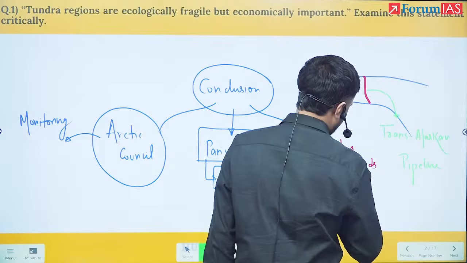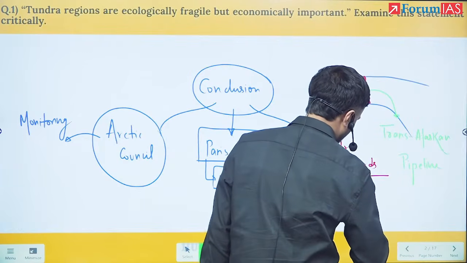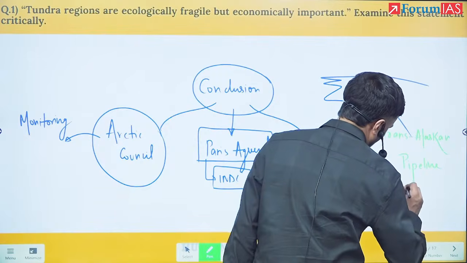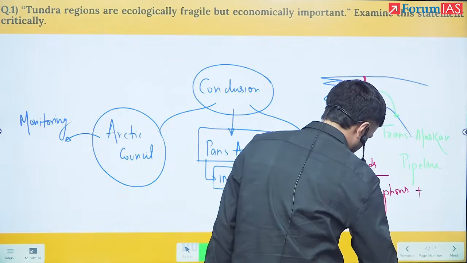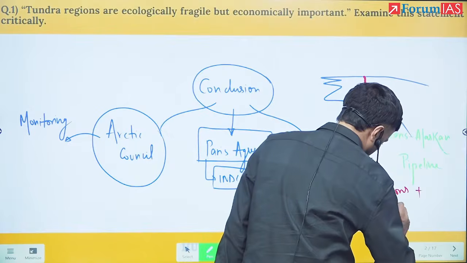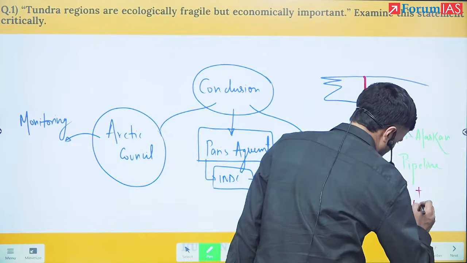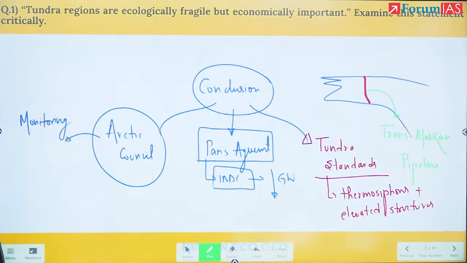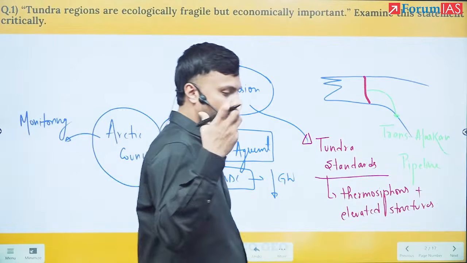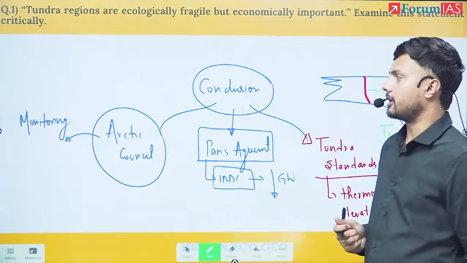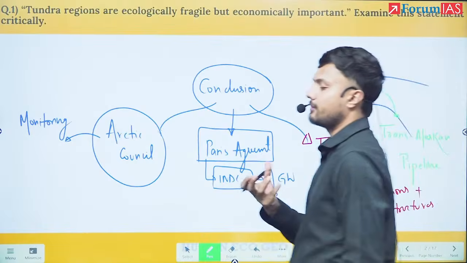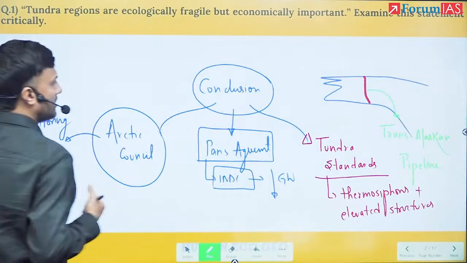Tundra standards means they have deployed thermosiphons plus elevated structures to ensure that the subsidence of the land, at the time of thawing of permafrost zones, does not lead to damage to the infrastructure.